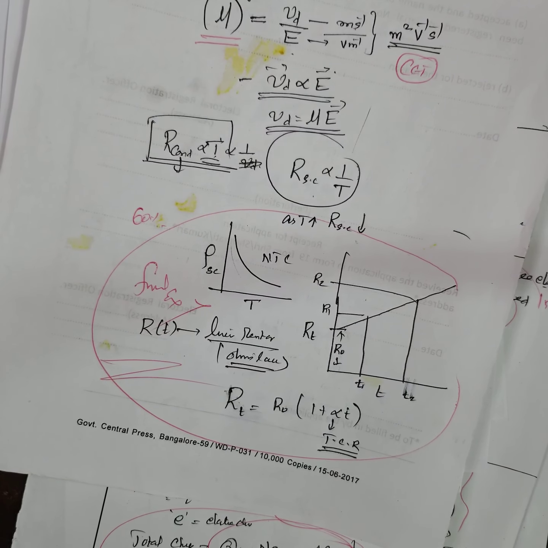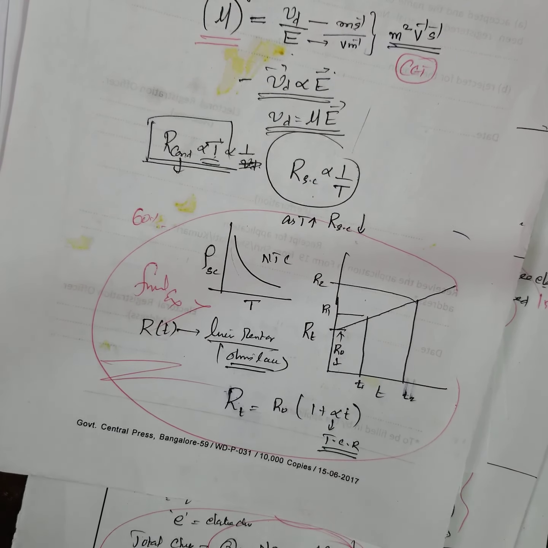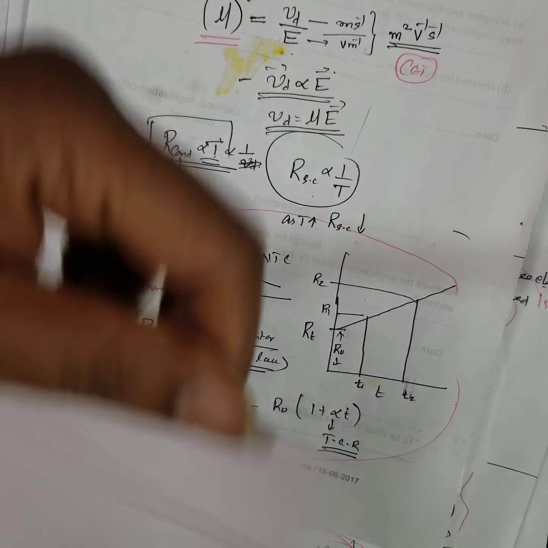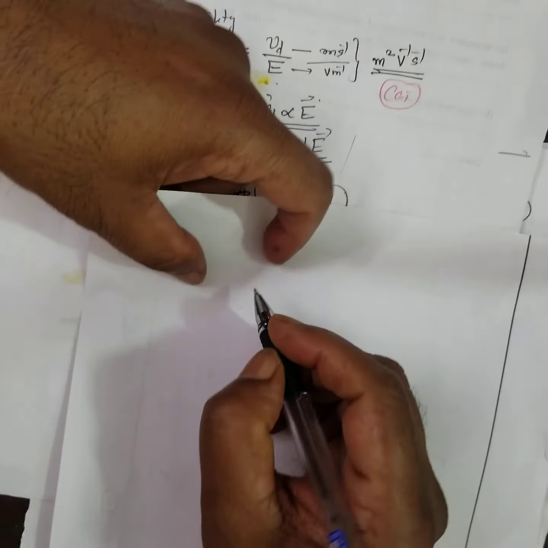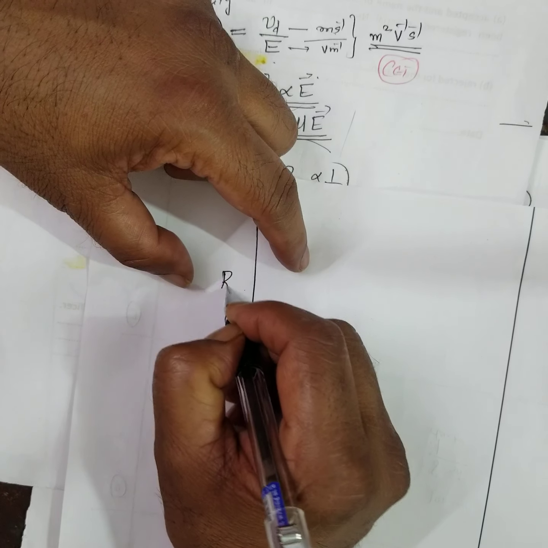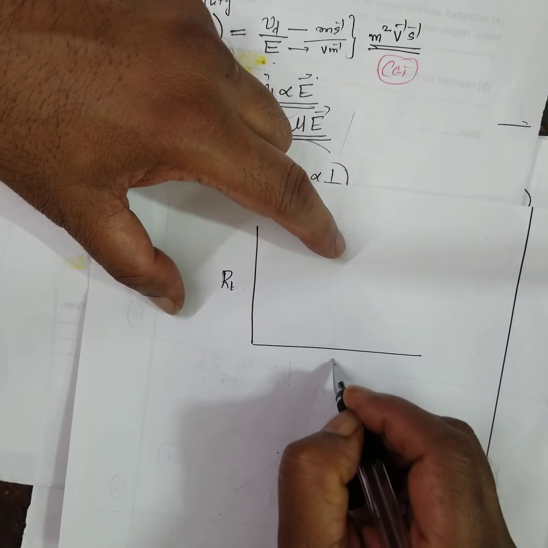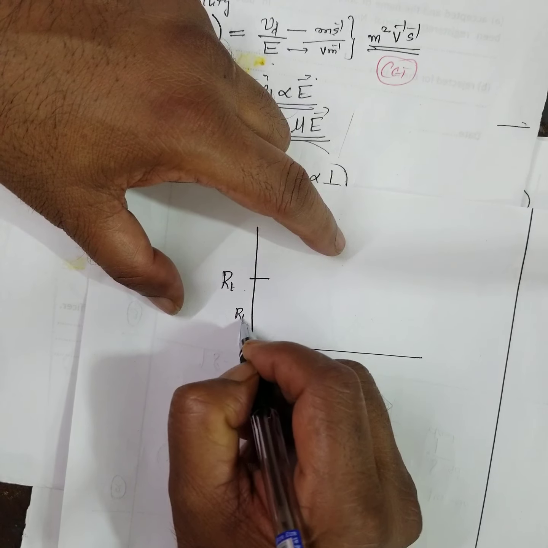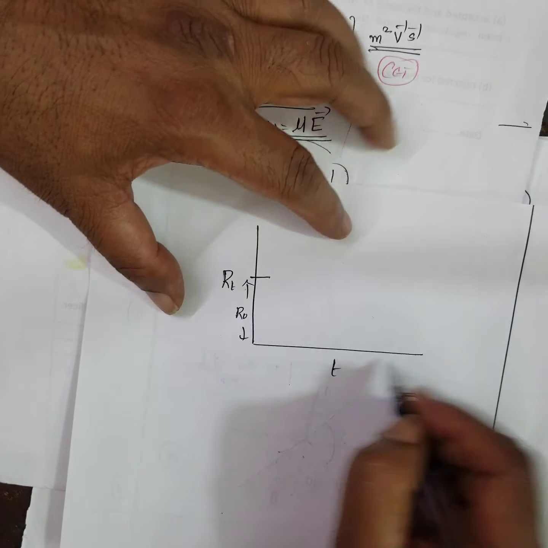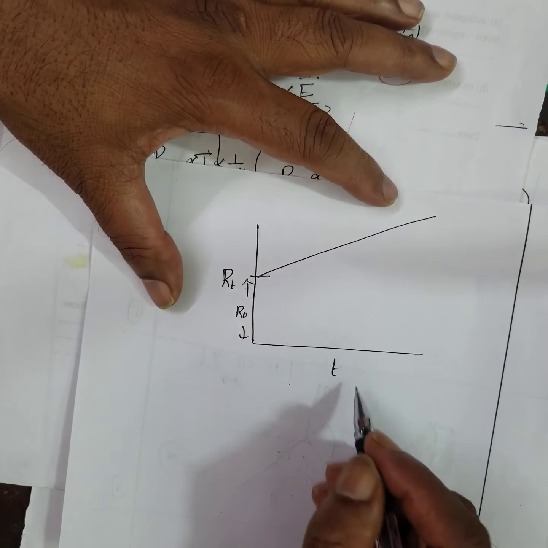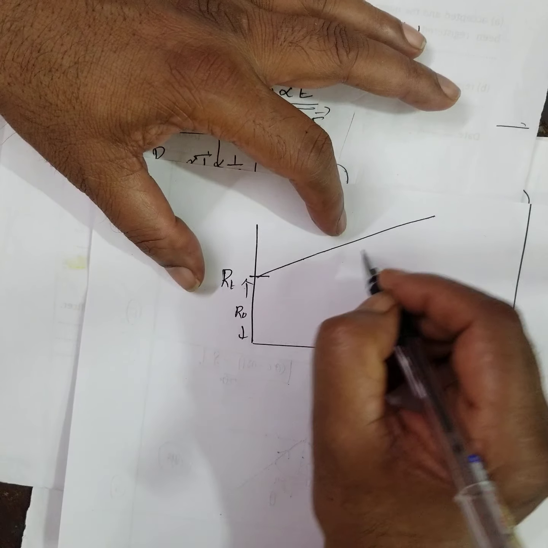Here, for further discussions, we can do it. For example, resistance at other temperature versus temperature. R0 is the resistance at 0 degree. As the temperature increases, the resistance keeps on increasing. Then what is the formula?